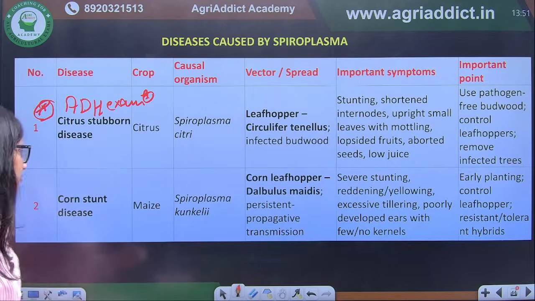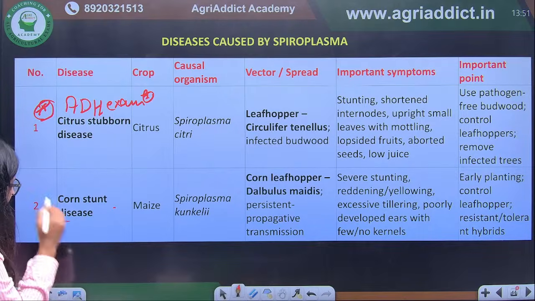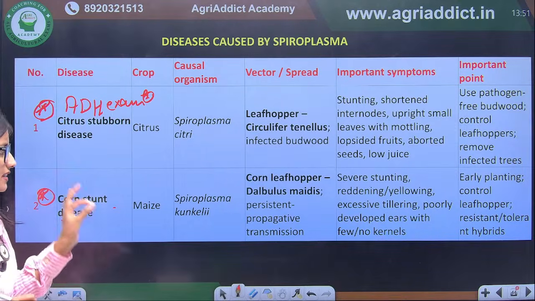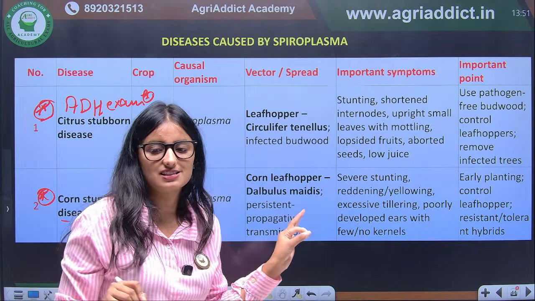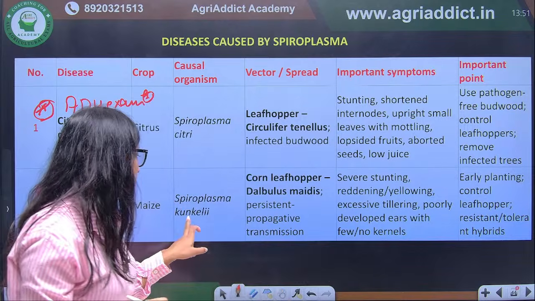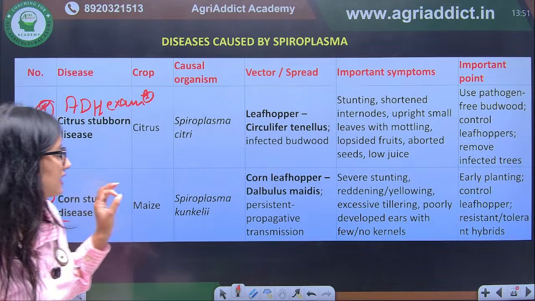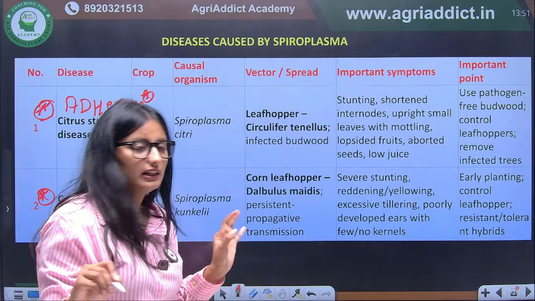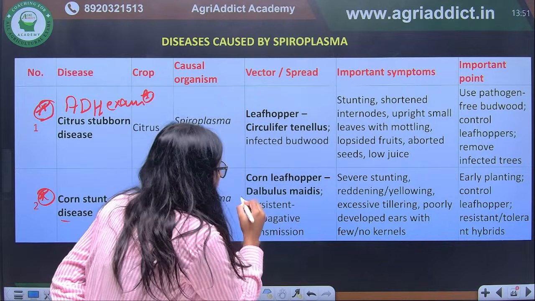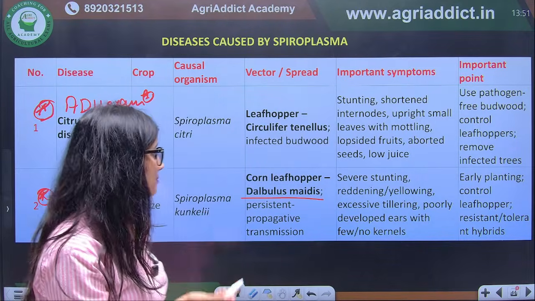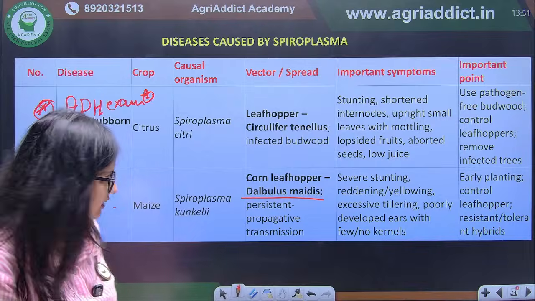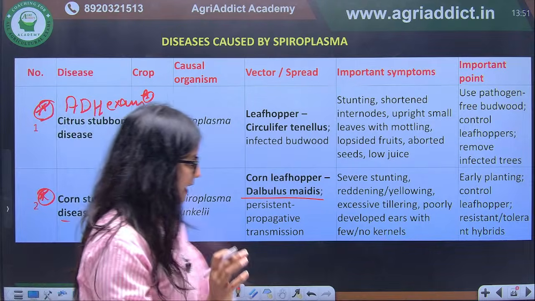This is an important one. Second is corn stunt disease that is present in maize, again a spiroplasma disease, caused by Spiroplasma kunkelii, and its vector is the corn leaf hopper, that is Dalbulus maidis. Correct? Okay, so these are the important spiroplasma diseases.